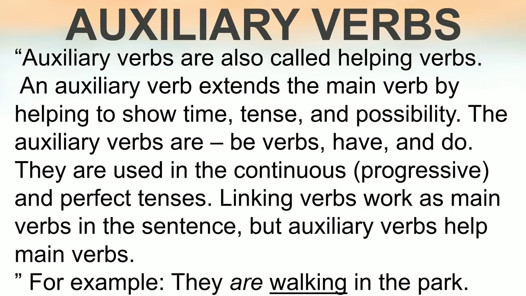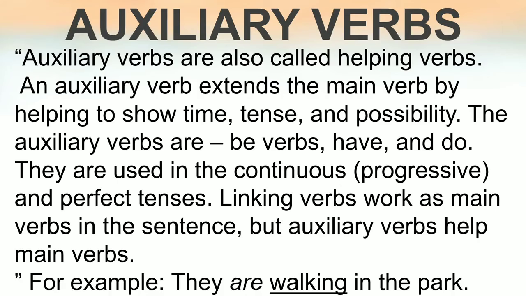Now let's have a look at auxiliary verbs. What are auxiliary verbs? Auxiliary verbs are also called helping verbs. Okay. An auxiliary verb extends the main verb by helping to show time, tense and possibility. The auxiliary verbs are be verbs, have and do. They are used in continuous or progressive and perfect tenses. Linking verbs work as main verbs in the sentence, but auxiliary verbs help main verbs. Okay, so basically auxiliary verbs are helping verbs. For example, they are walking in the park. Now here are is an auxiliary verb and walking is the main verb.